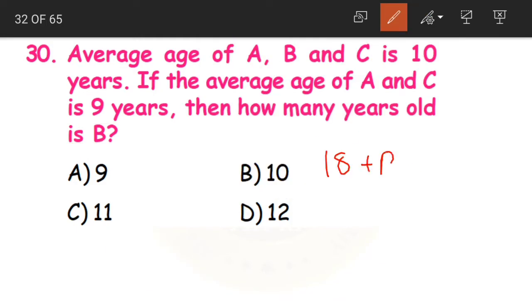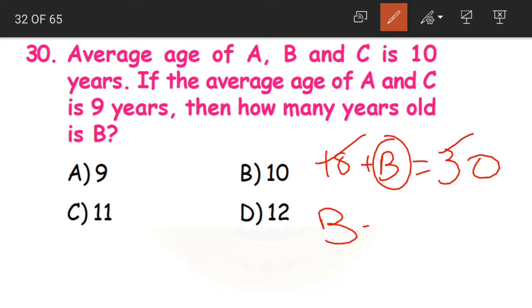18 plus b is equal to 30. Now here again children, we are having one addend and the sum. We need to find out the other addend. So what will we do? We will subtract the addend from the sum. 30 minus 18.